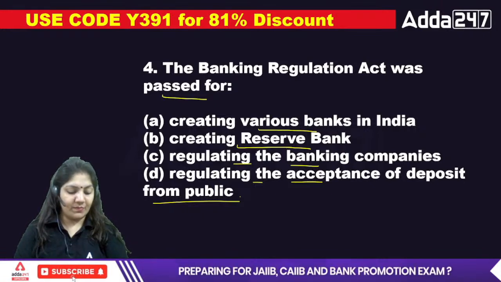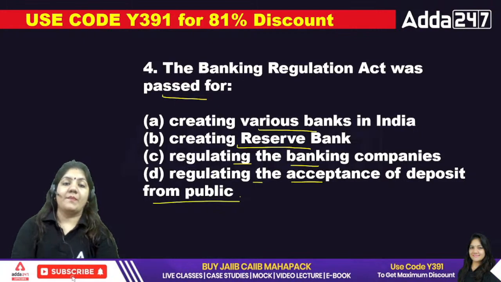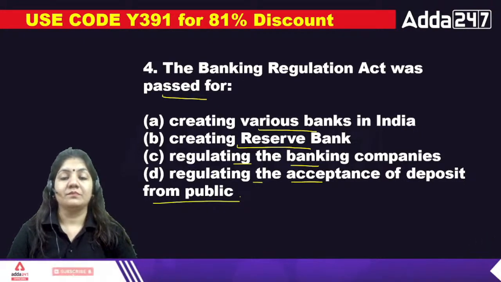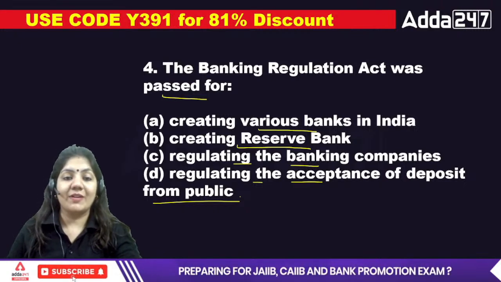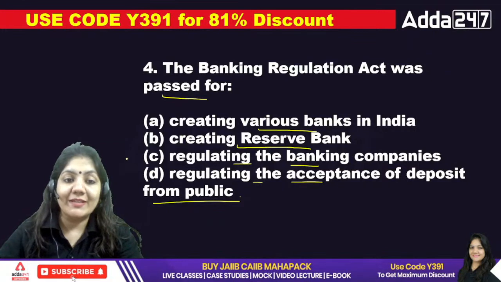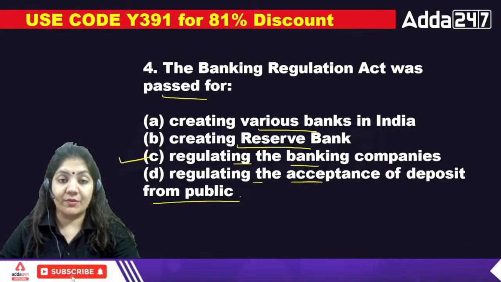This is very important. The Banking Regulation Act was passed basically for regulating the banking companies. So C is the right answer for this question.